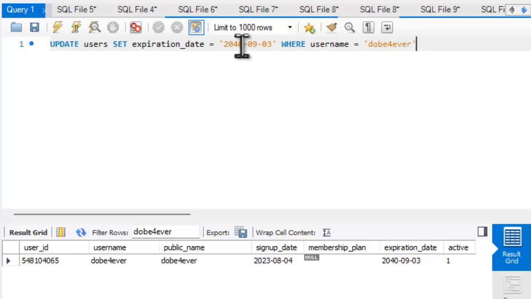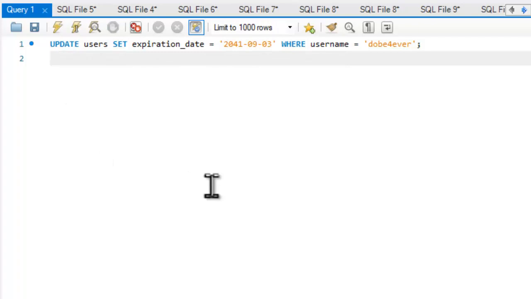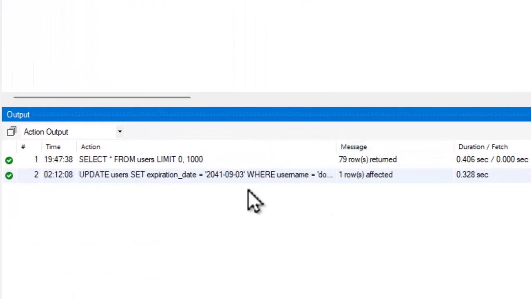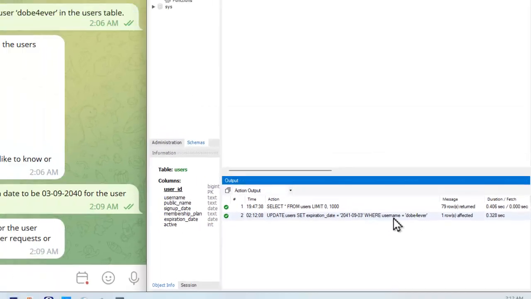So now if I say, let's just say for the year 2041. And actually I have to finish the command with this. Let's try. If I execute this, I did actually change it. Here it says that I have successfully updated the date, but now I want to show only the row for this user.